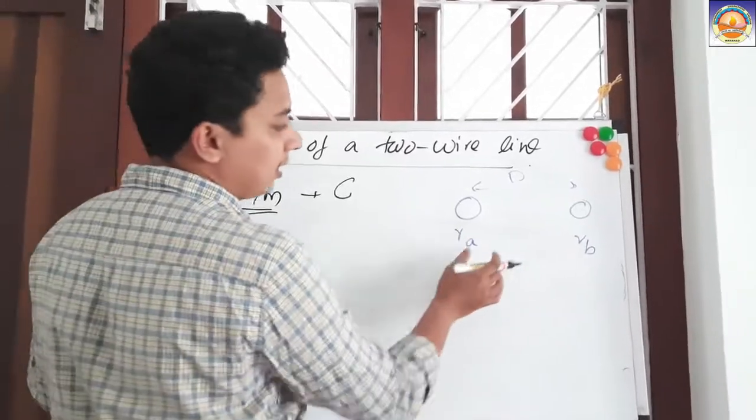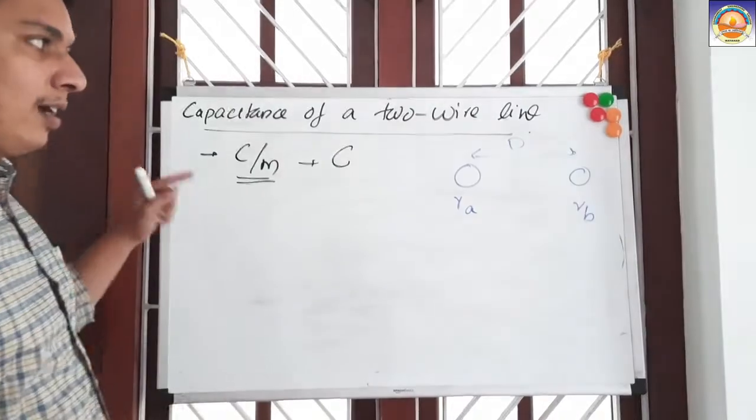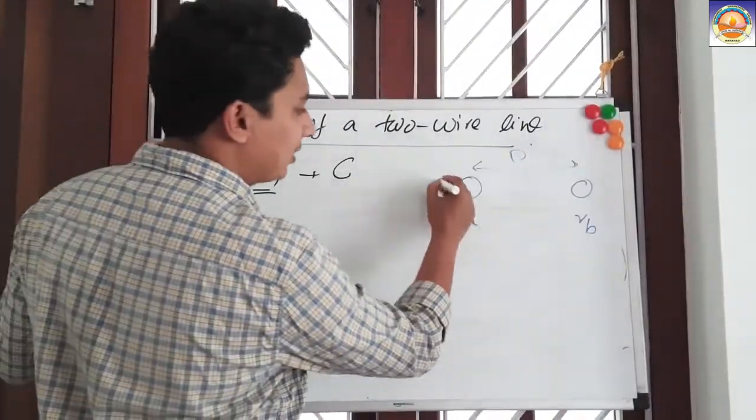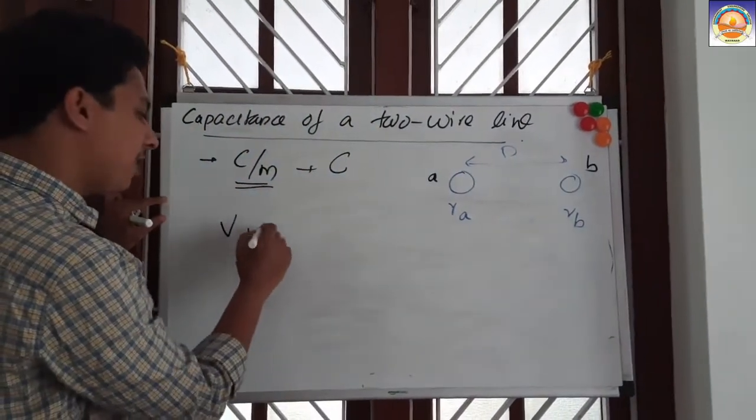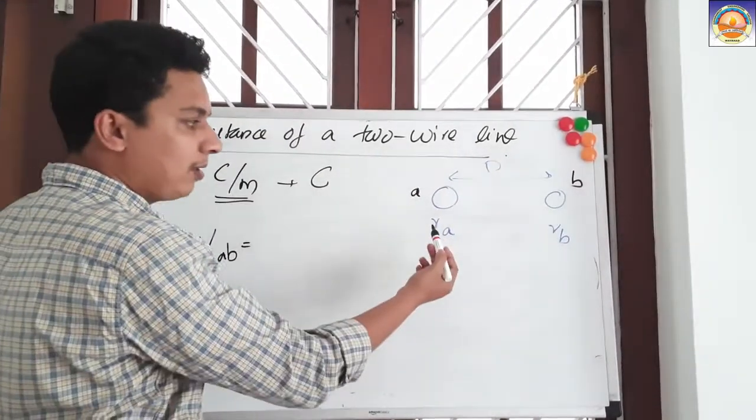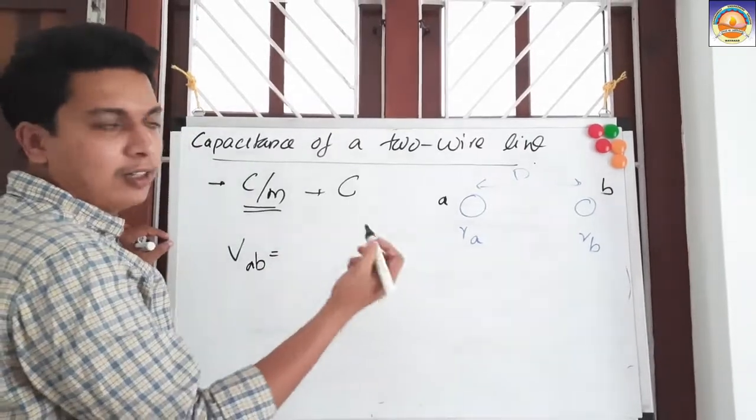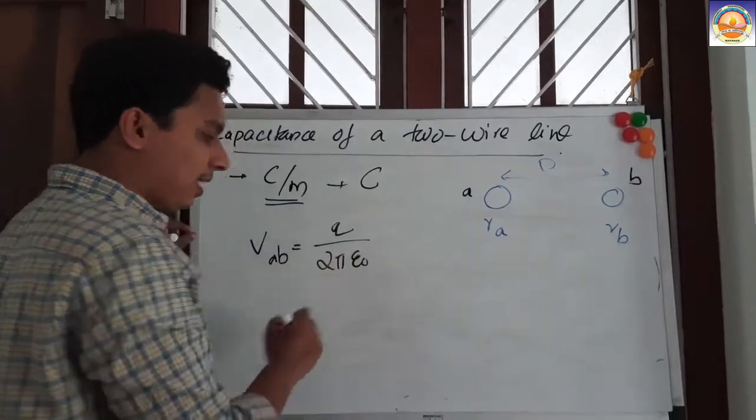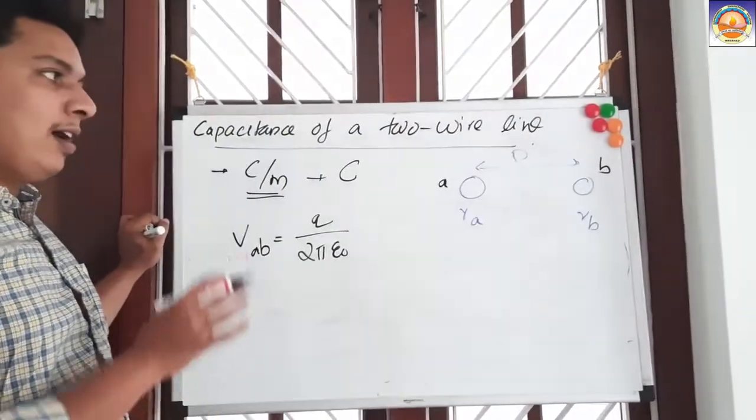Okay, so this is the system. We have two conductors with radii Ra and Rb, and the distance between them is given by D. First of all, I want to write the potential difference. Let us say this is conductor A and this is conductor B. So the potential difference VAB means we are talking about A to B only. VAB will be given by, we already defined it, right? Q divided by 2 pi epsilon 0 into